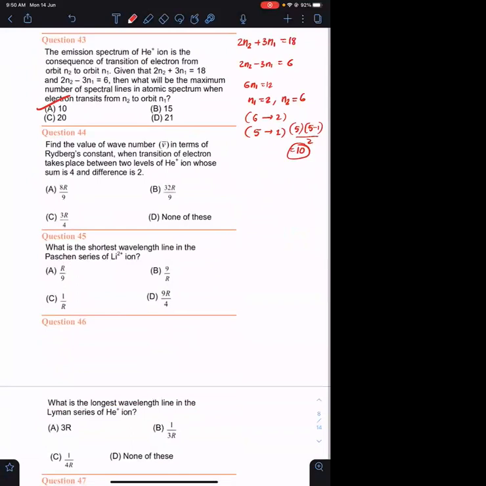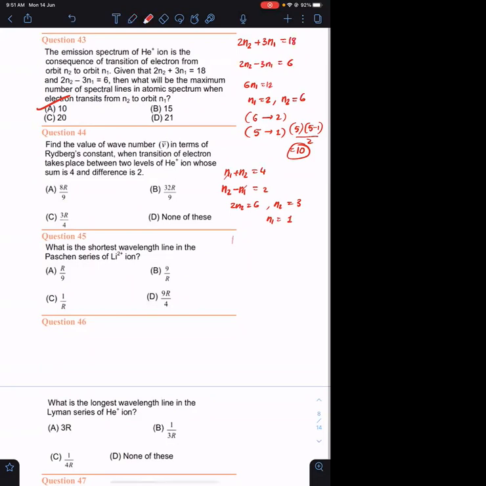Okay. Find the value of wave number in terms of Rydberg constant R when the transition of electron takes place between two levels of helium plus ion whose sum is 4 and difference is 2. They are not saying N2 is equals to 4 and N1 is equals to 2. The sum is 4. मतलब N1 plus N2 जो है, it is 4. Difference मतलब higher orbit minus lower orbit. N2 minus N1 is given as 2. Add both of things. 2 N2 is 6, so N2 has to be 3. If N2 is 3, N1 क्या हो जाएगा? 1 हो जाएगा.